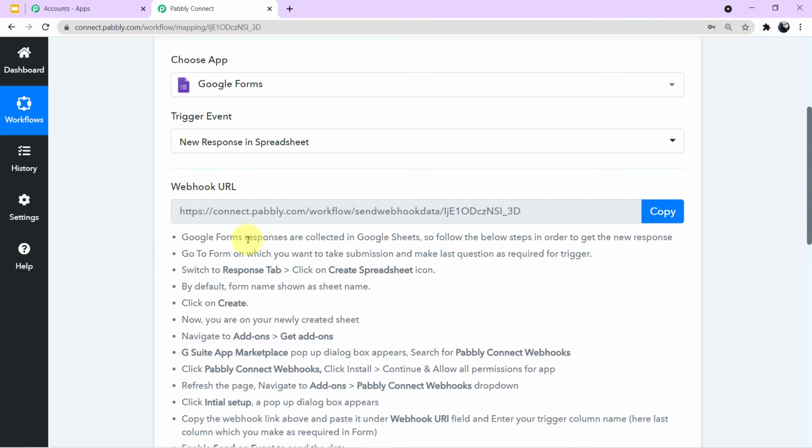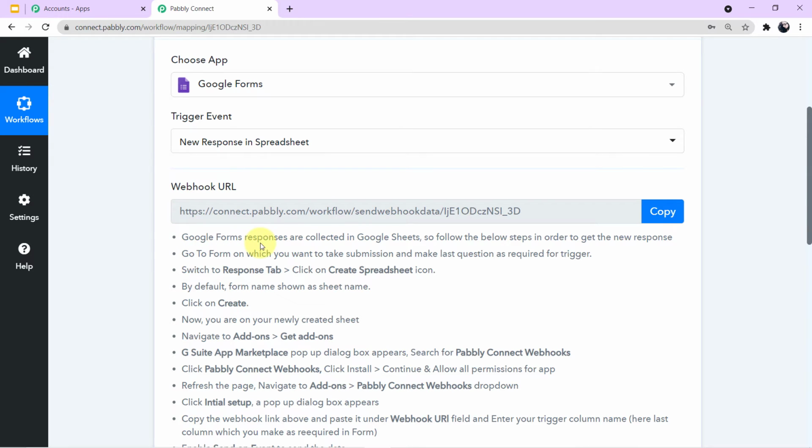Why am I telling you to read out the instructions? Because Pabbly Connect is really very easy to use. If you just follow the instructions one by one, you need not follow any other tutorials. You can create your workflow completely on your own just by reading the instructions. So keep reading the descriptions and the instructions. We will read the first 5 instructions and then I'll show you practically how to perform them.